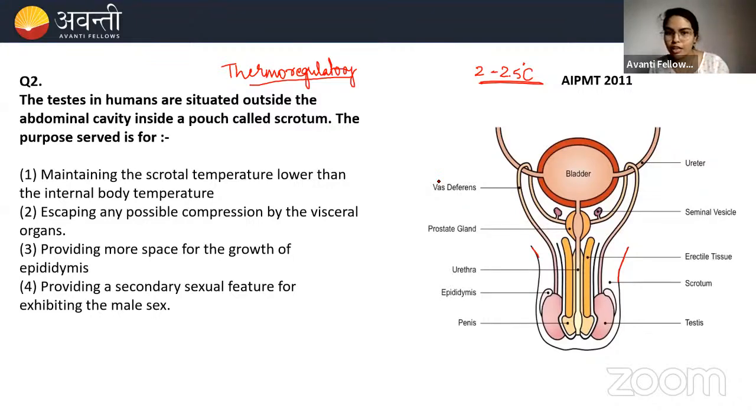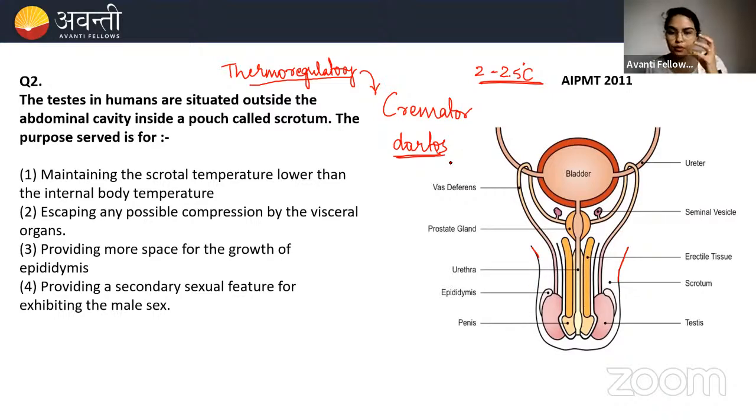And these thermoregulatory functions are done by two muscles. I hope you know them, the dartos muscle and the cremaster muscle. You have studied this in the previous classes, I hope you remember them.